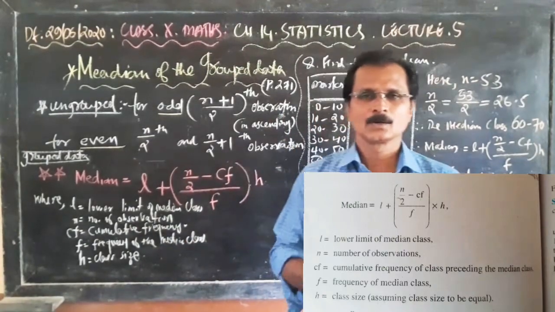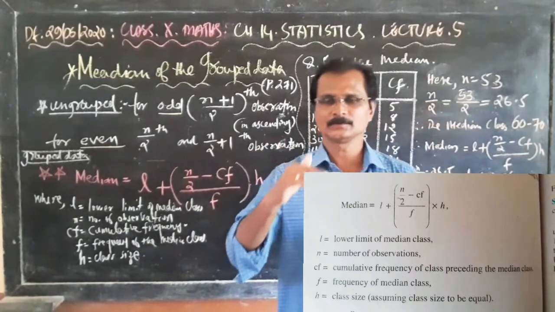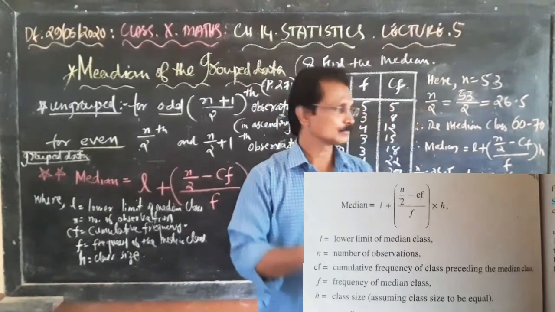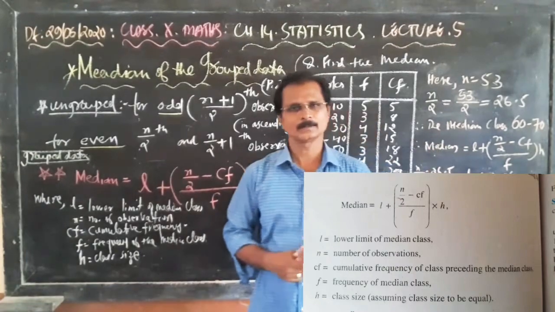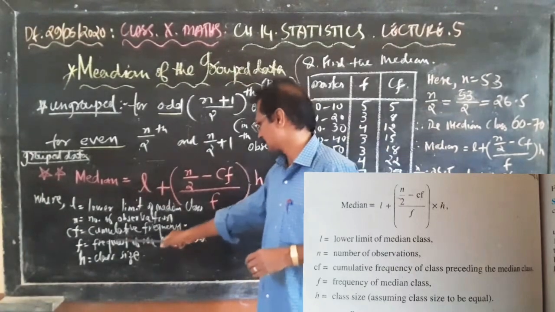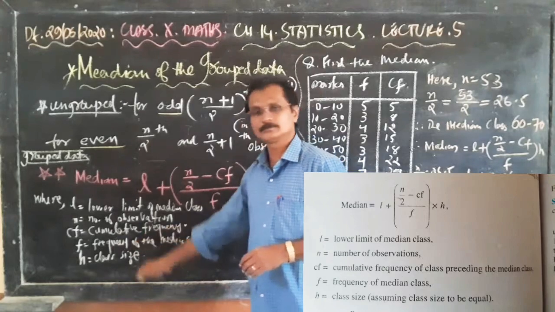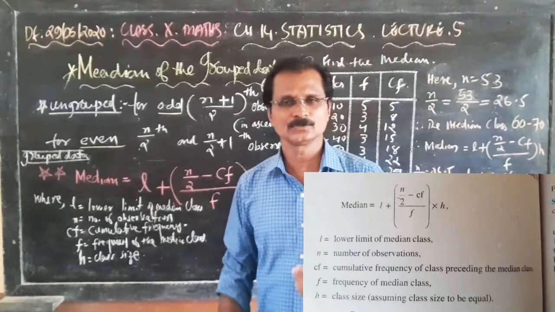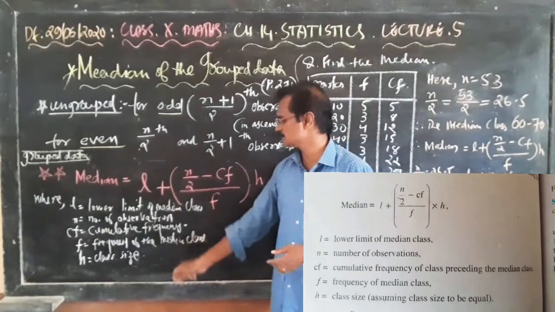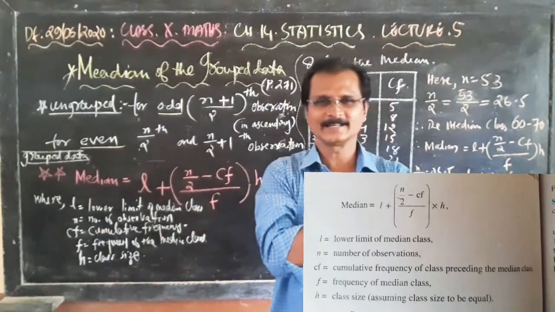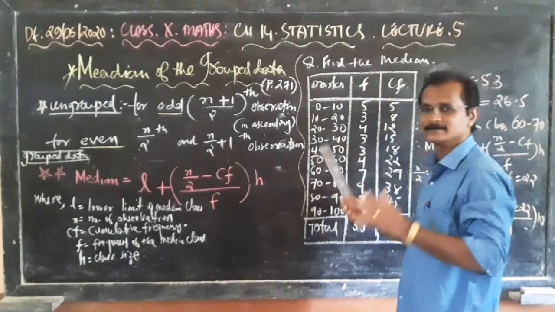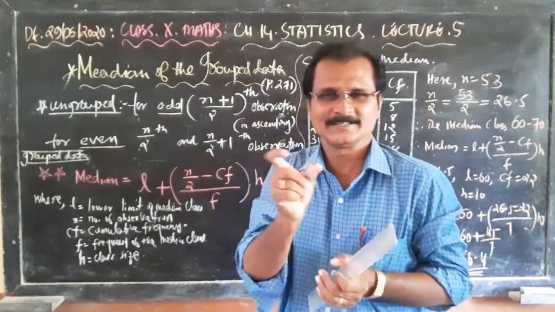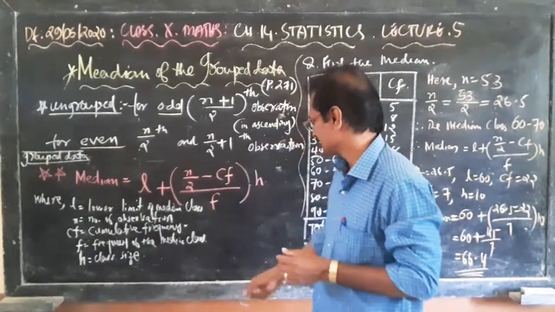CF means cumulative frequency, adding frequencies. I will show you, the table is here, very easy. F, as usual, means the frequency of the class, and h means the class size, the length of the class. For 0 to 10, 10 to 20, the difference between these two classes is 10. Okay, clear?